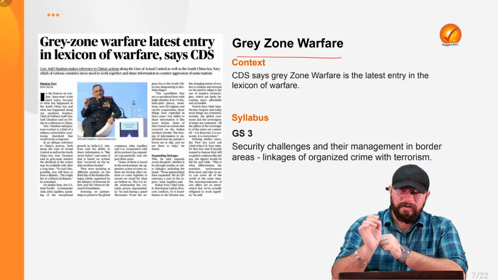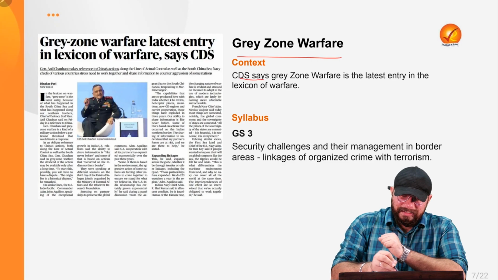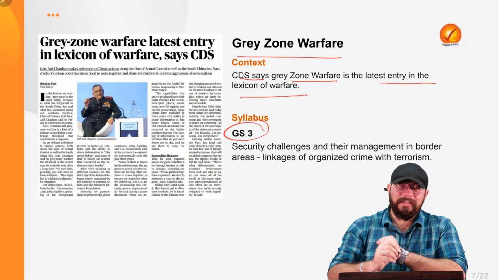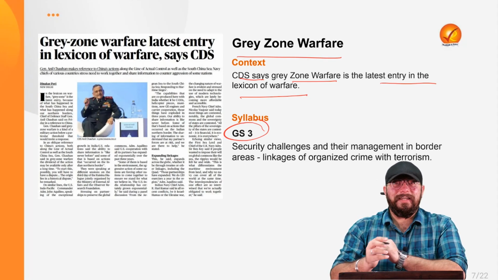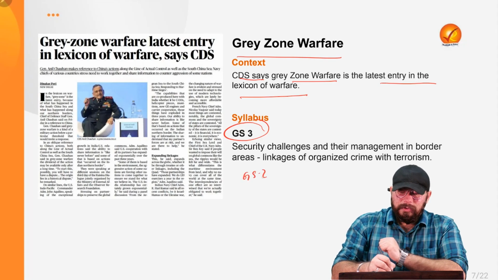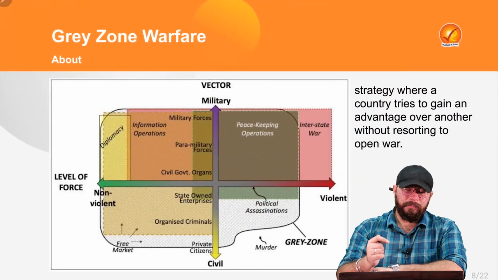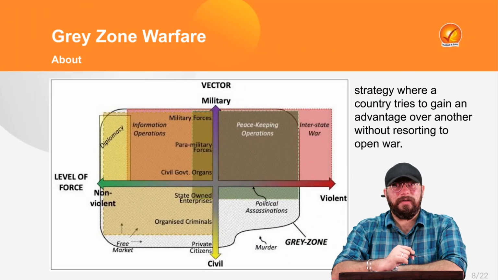Now, moving on to the gray zone warfare. Again, a very important topic. So our CDS recently has said that gray zone warfare is the latest entry in the lexicon of warfare. In relation to General Studies Paper 3, Security of our Nation, this gray zone warfare becomes very, very important. And a little bit in relation to your General Studies Paper 2, International Relations also, you can associate this gray zone warfare. Now, first thing which comes into our mind is, what is this gray zone warfare?